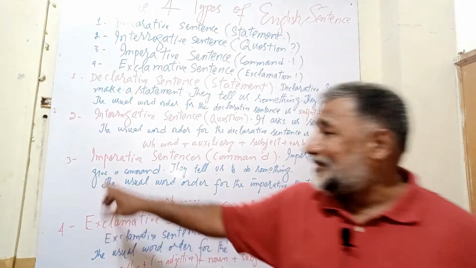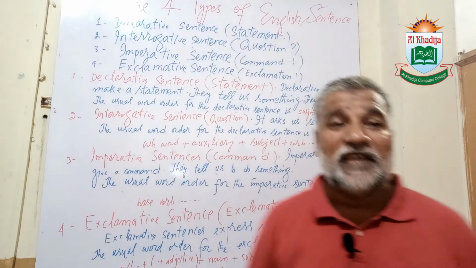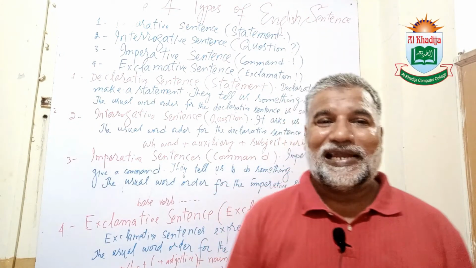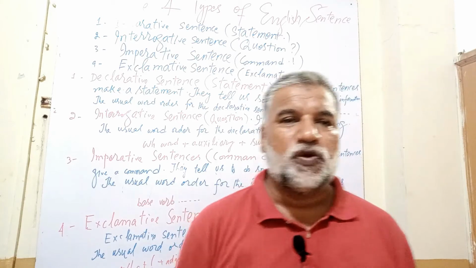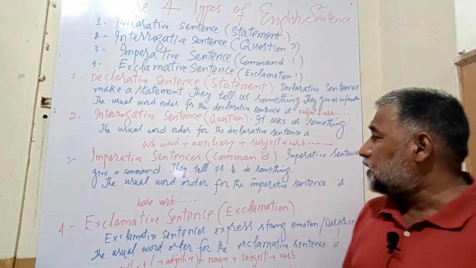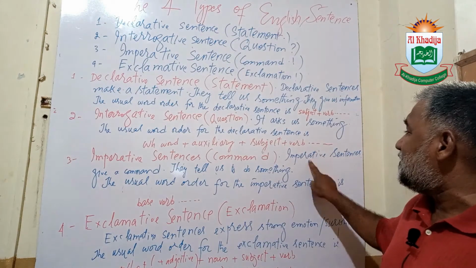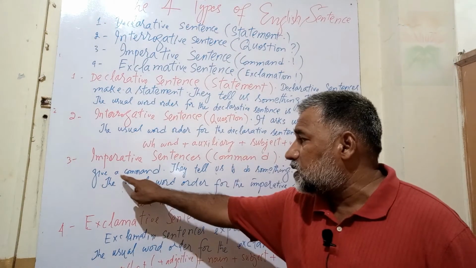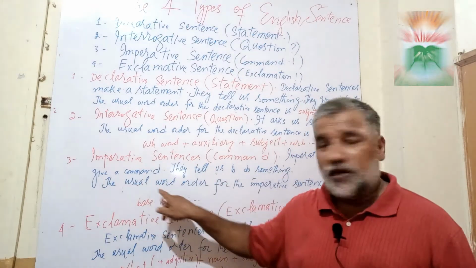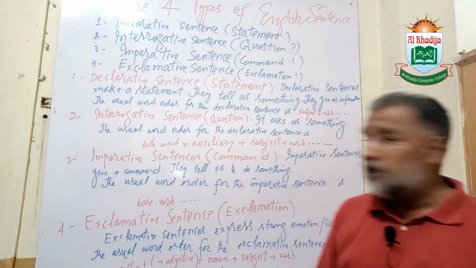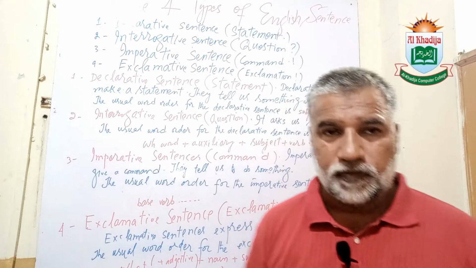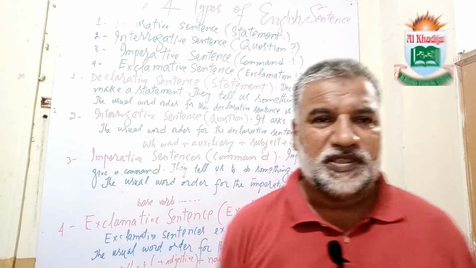So the third type of sentences are imperative sentences. An imperative sentence gives us some command, and it ends sometimes with a full stop and sometimes with a sign of exclamation. Imperative sentences give us command, they tell us to do something. The usual word order for the imperative sentence is base verb. We use verbs at the start.